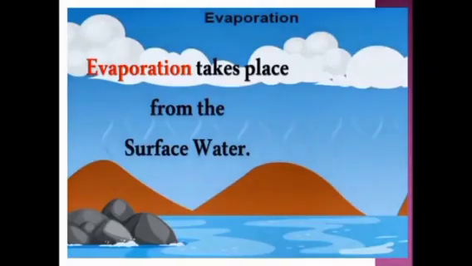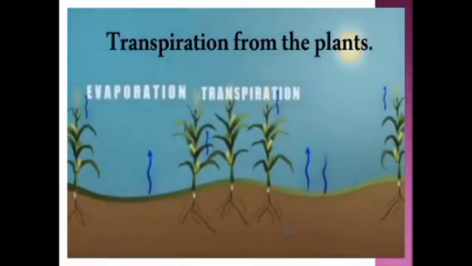Next, we are going to learn about evaporation. Evaporation takes place from the surface water. So, the water on the surface gets heated up by the sun and it will get evaporated. So, it takes place from the surface water. Then, let's see about transpiration. Transpiration is from the plants. So, transpiration takes place in plants. Water from the plants will get evaporated. So, that is called transpiration.